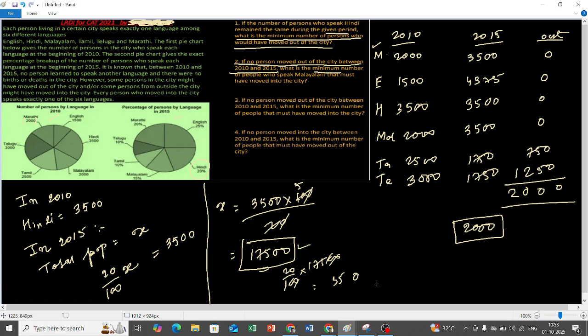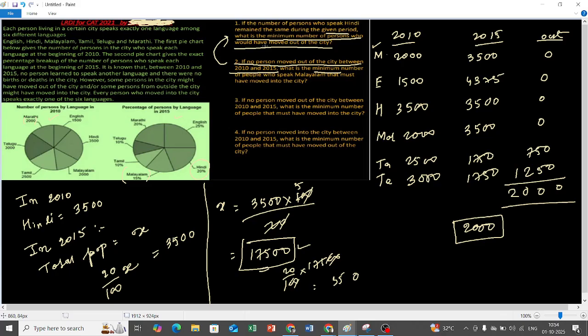Now please note one thing very important. Don't mix up question 1 with question 2. You will say that we already found out the total population in 2015, which is 17500. Then why shouldn't I just calculate 15%? Malayalam is 15% in 2015, so why shouldn't I calculate 15% of 17500? I'll get the total Malayalam population in 2015, and I already have 2010, so I will just subtract. No, question number 2 is not at all related to question number 1. Question number 1 is independent.